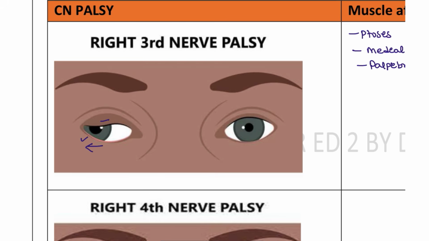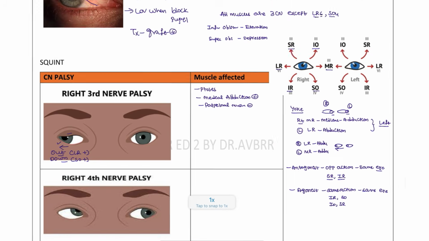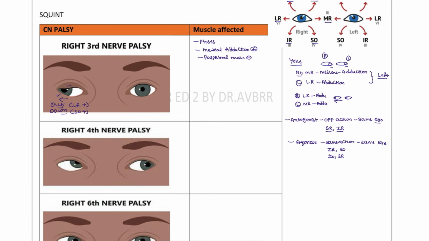But in what direction is the patient looking? The patient is looking outside and downward, because they can't elevate. But the patient is depressing. Why is the patient depressing downward? Because the superior oblique is present. Why looking outside? Because the lateral rectus is intact. So this is how the oculomotor nerve palsy will be seen.